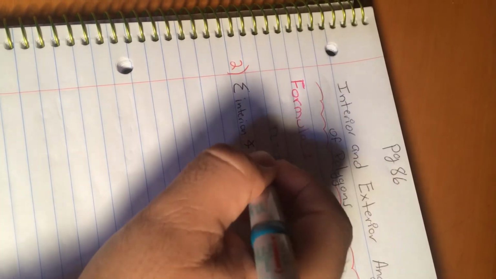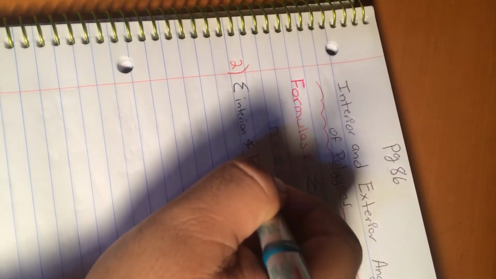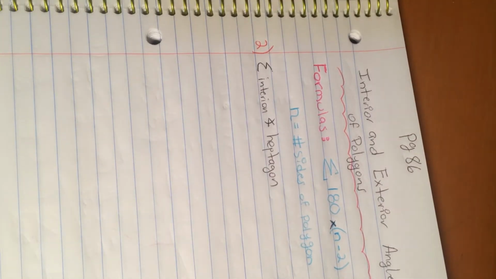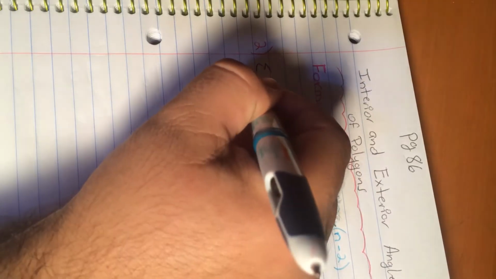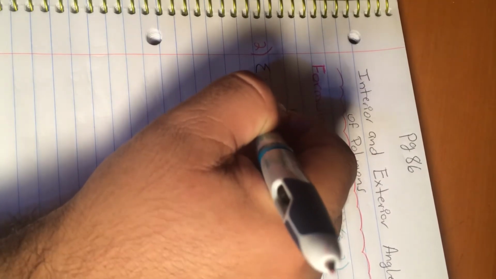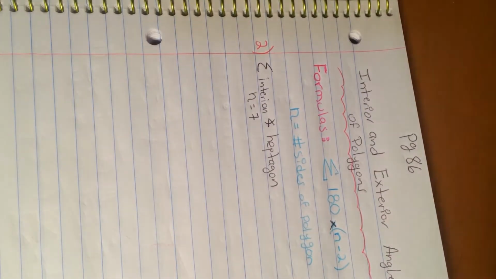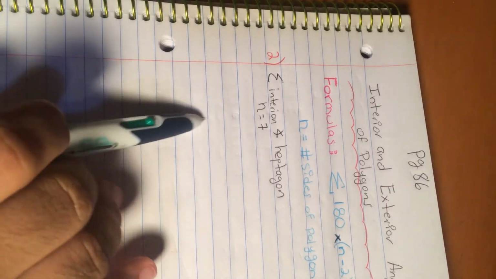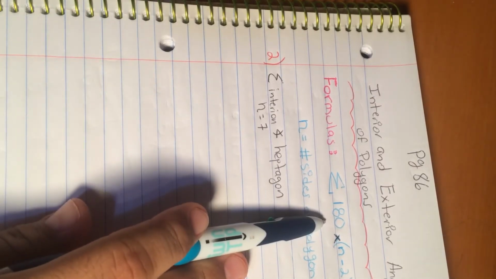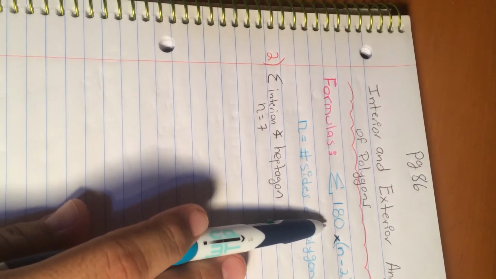angles of a heptagon. If we check our books, on page 84, we know that a heptagon has 7 sides. So the number of sides, which is n, is going to be 7. If we're looking for the sum of the interior angles of a heptagon, that means we need to apply our formula.